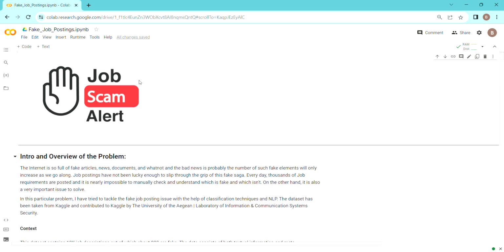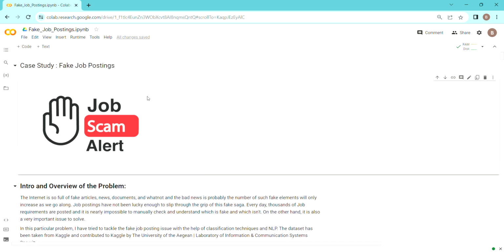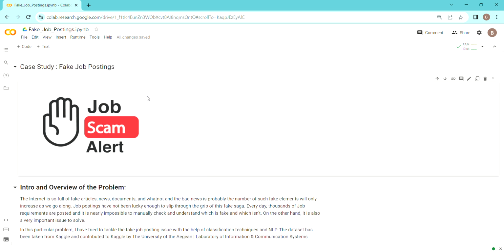In today's day, fake documents are really not something new to us, right? There is a sarcastic thing, which is also a real thing, called WhatsApp University, where we get bombarded with fake documents and fake news. This is a real problem that we can tackle with the help of machine learning. To build the model, obviously the first work that we need to do is the exploratory data analysis. So let's see what we can find for this particular job scam alert project.